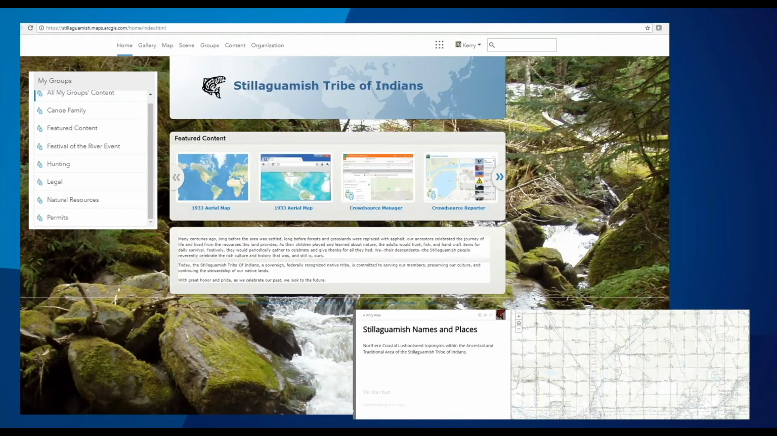Our tribe has deployed ArcGIS Online for about 4 or 5 years now on an enterprise level. We have several groups that are engaged with ArcGIS Online, and we're looking to constantly grow that process. One of the more current groups that we've been trying to get introduced to ArcGIS Online is the Canoe family. Canoe Journey is in the summer.